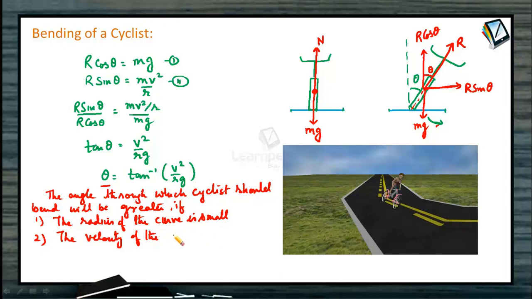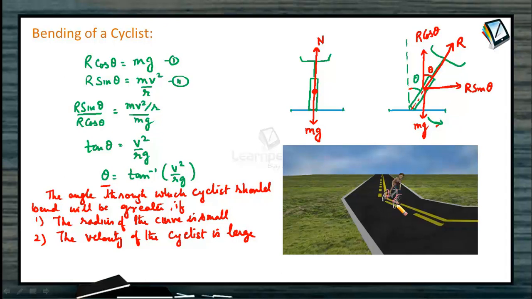If the velocity of the cyclist is very large, he has to bend a greater angle because he has to provide the necessary centripetal force. For a sharp turn with a high speed, if the cyclist wants to negotiate a curve, he has to bend angle theta more because theta is tan inverse v square by Rg. So if R of the curve is very small, a sharp bend, and velocity is very large, theta should be much greater. So did you follow this point?